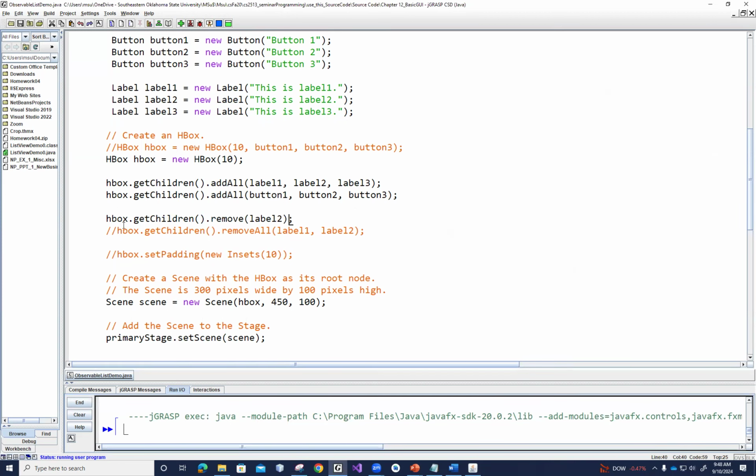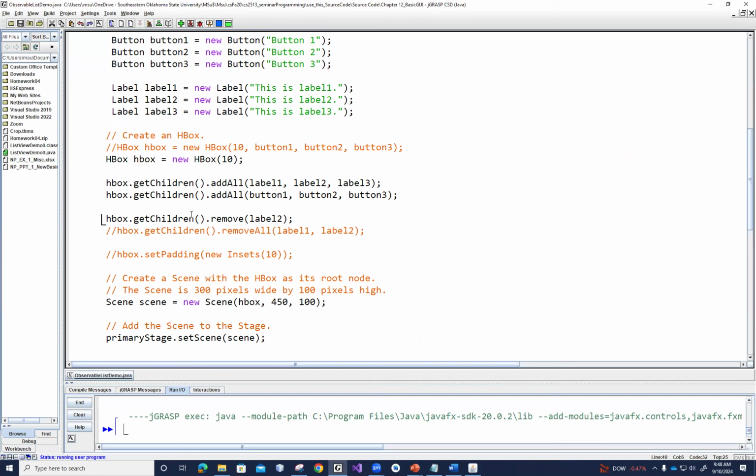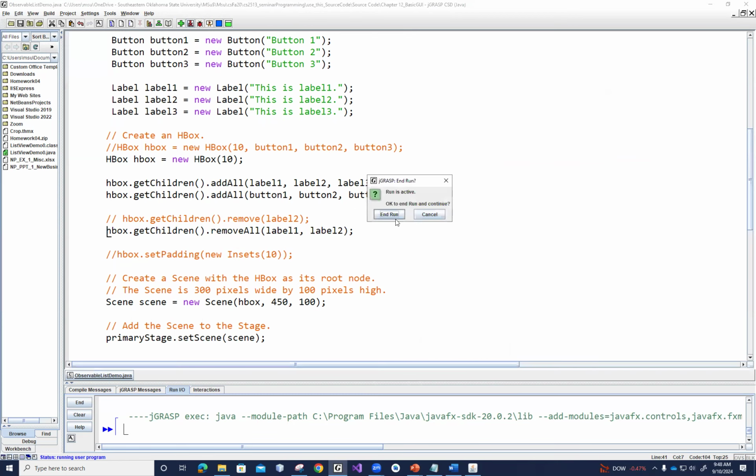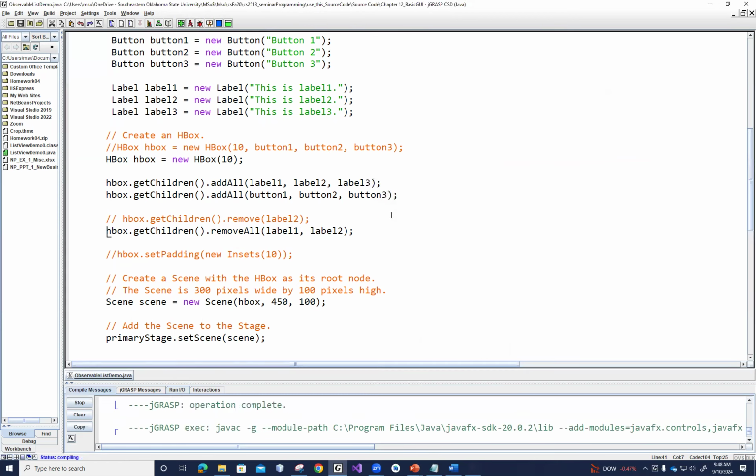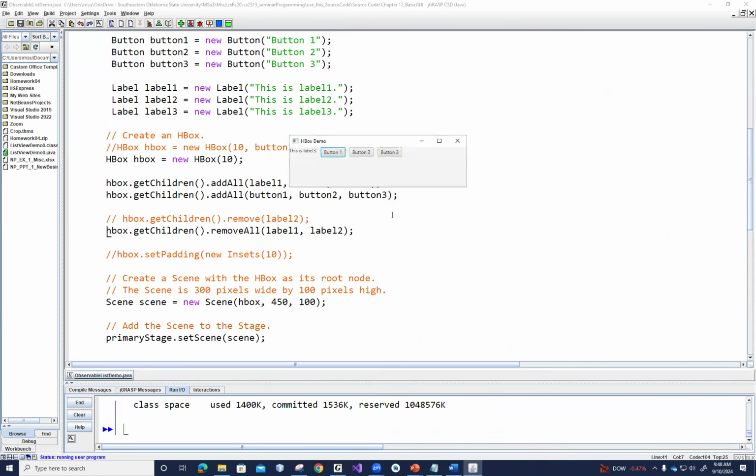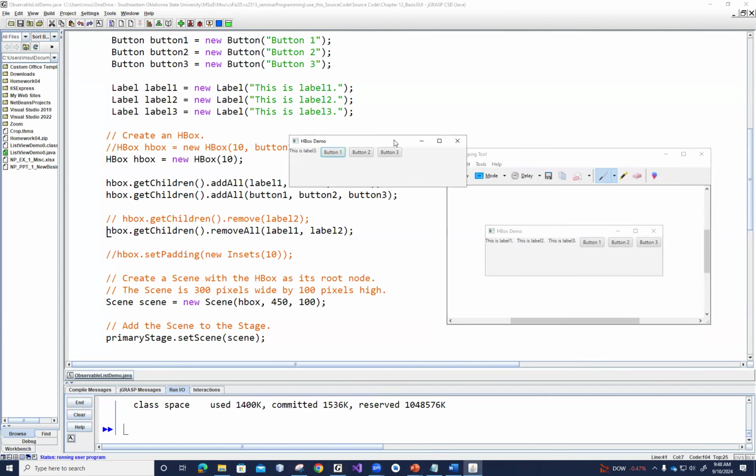And maybe you want to remove 1 and 2. So we can use removeAll. So let me see the screenshot.